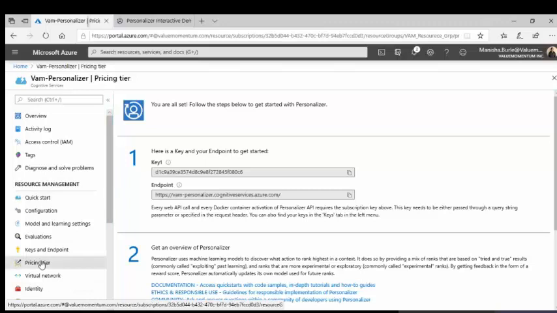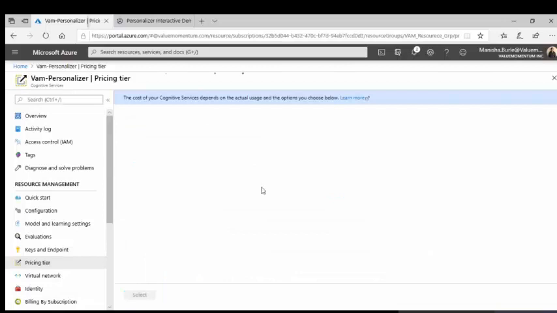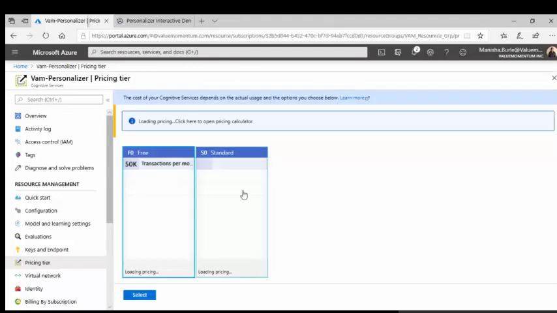So you can change the pricing tier here. You can change it at any time if you want to go to the standard tier.